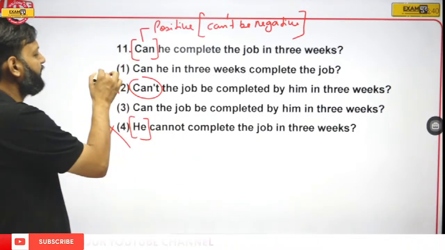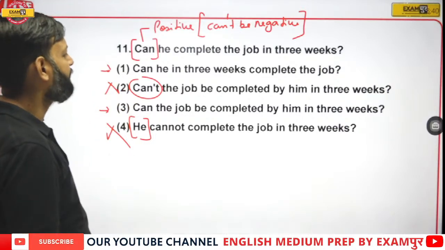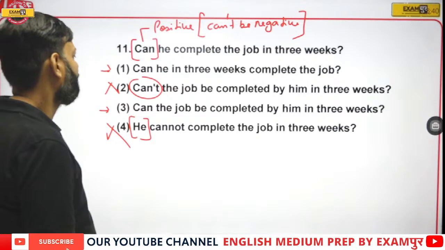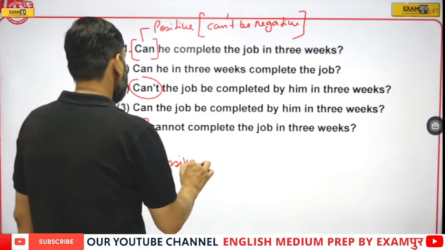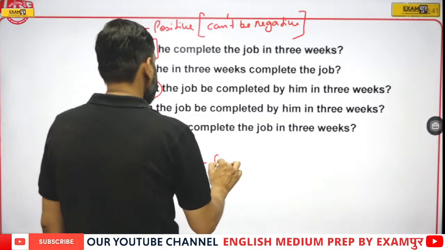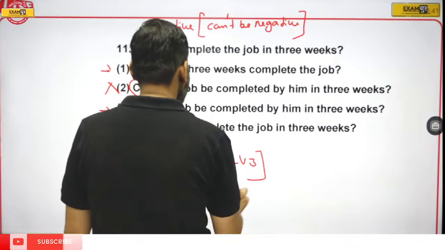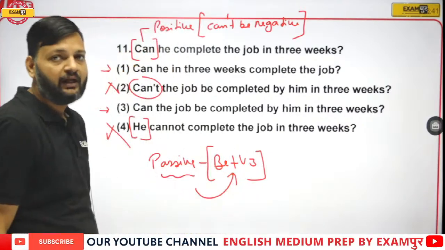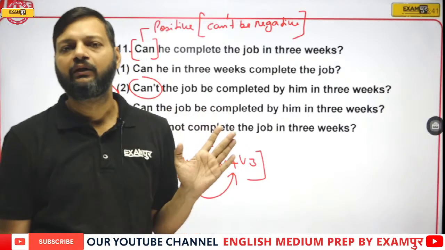Now we are left with option number 1 and option number 2. So, "Can he in 3 weeks complete the job?" The basic funda of passive is that passive must have be plus third form. Without be plus third form, passive is not possible.